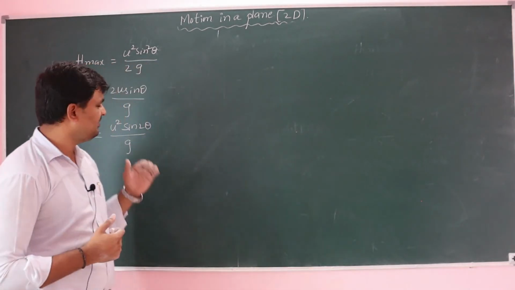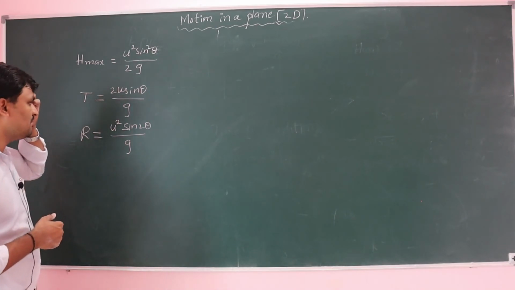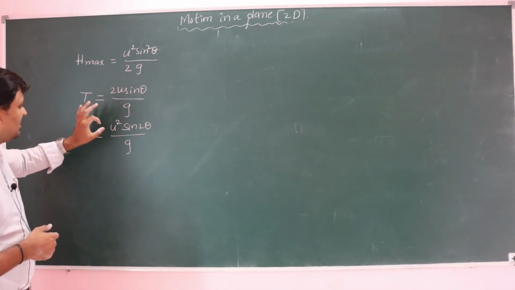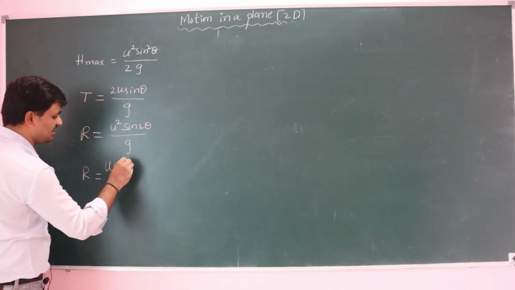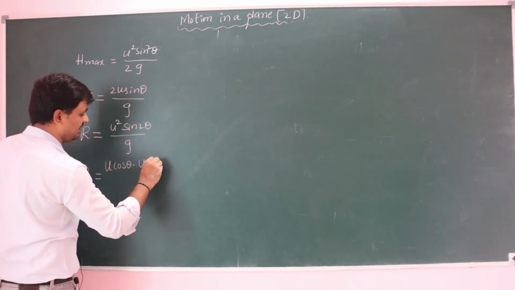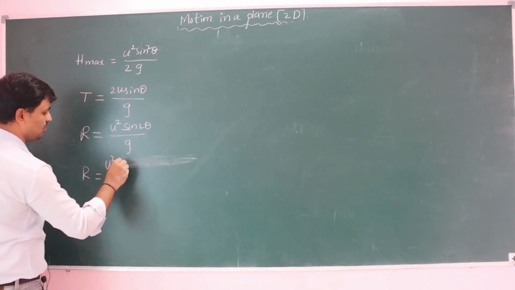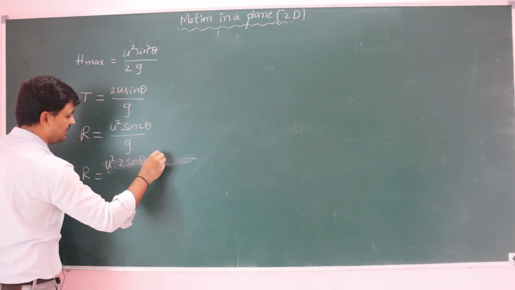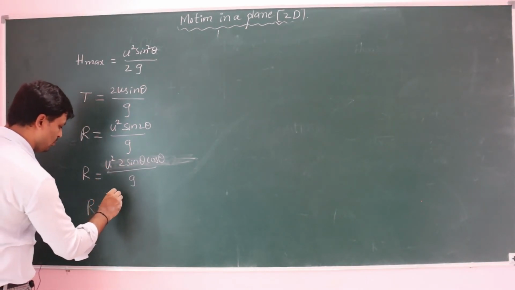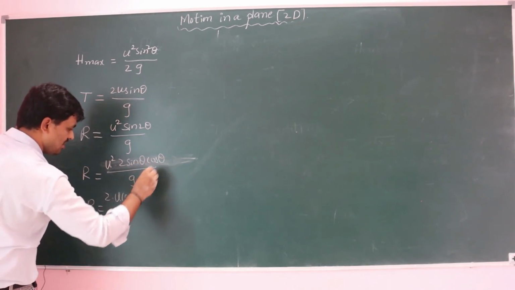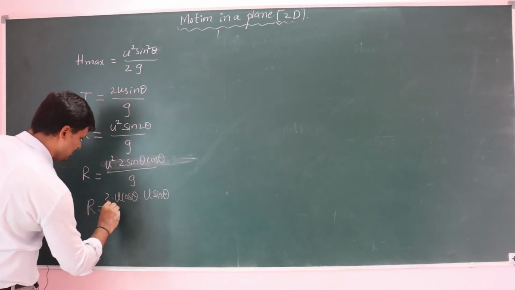And how can we write these expressions in different forms? Here I'm writing R is equal to u cos theta into u sin theta into 2, because u square into 2 sin theta cos theta, we know that. Then range R we can also write as 2 into u cos theta into u sin theta by g.